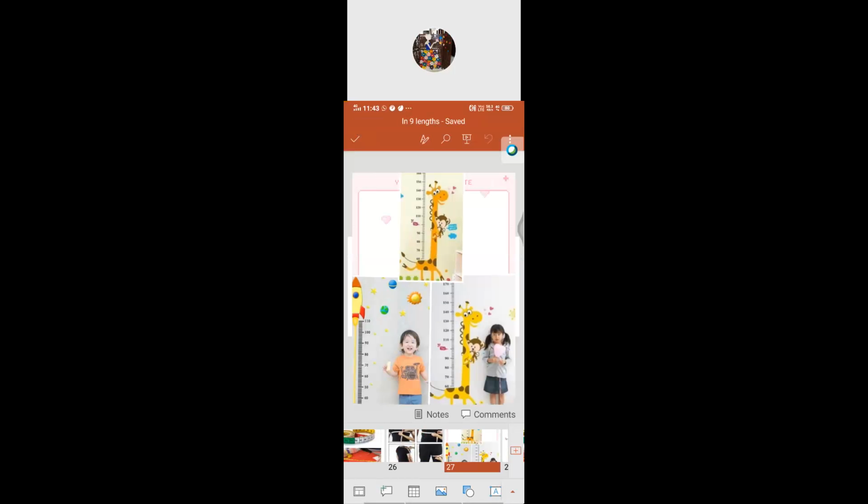Then the height chart. Obviously we use one in school, isn't it? Did you get that kind of experience? Children also get measured at the hospital. Yes, very good.